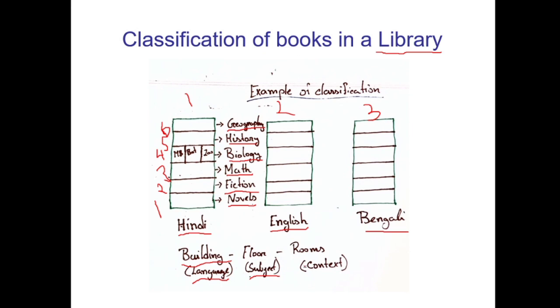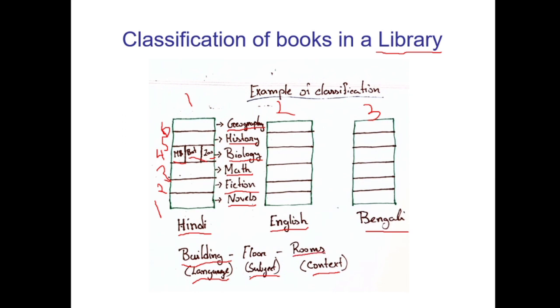Now in floors also you will have different rooms. Into those rooms you will divide the books based on what context they are written on. Suppose on the fourth floor we have all the books on biology. In biology there are also microbiology, botany, and zoology. So for microbiology you keep a separate room, for botany another separate room, and for zoology another separate room.